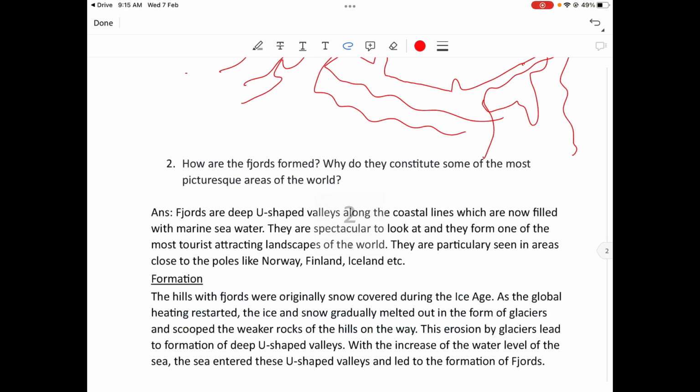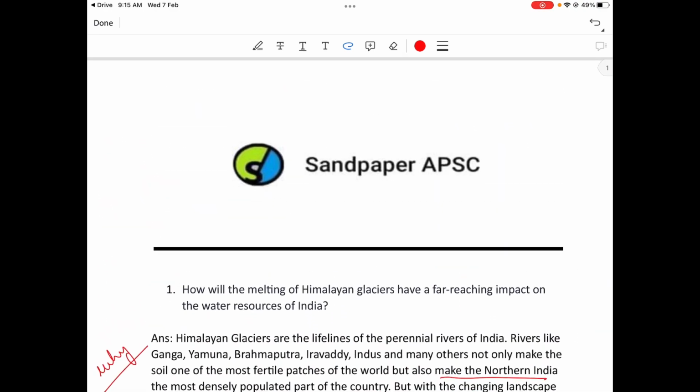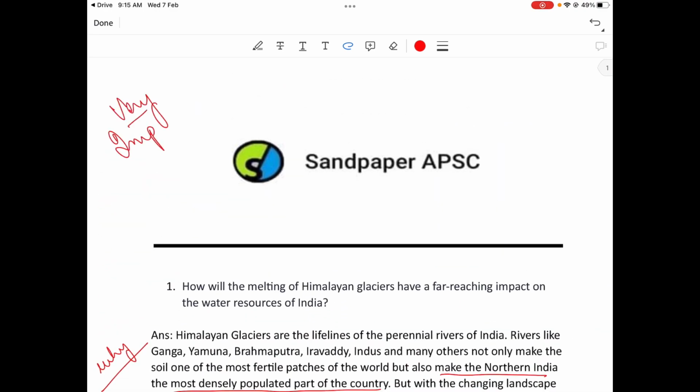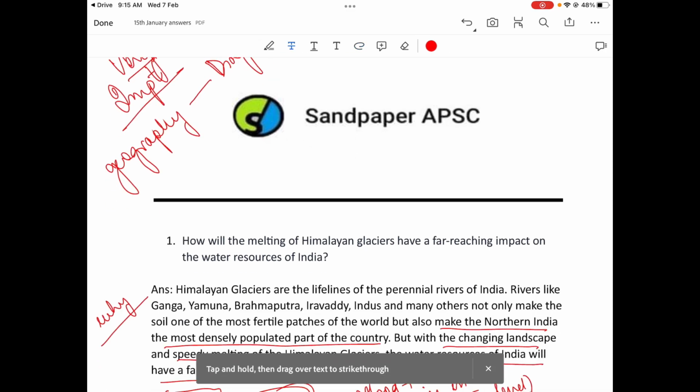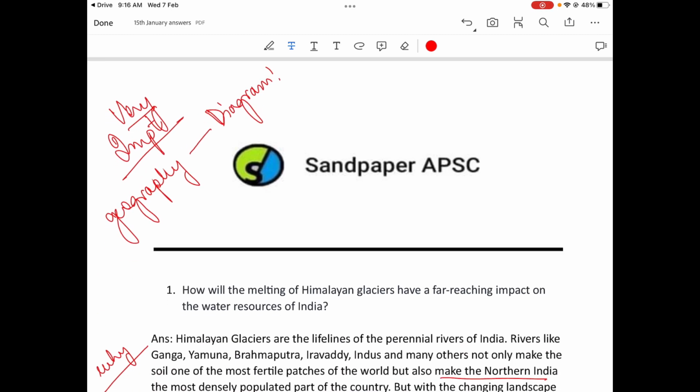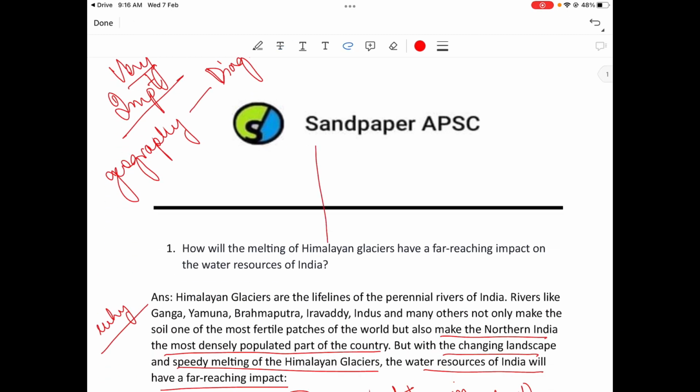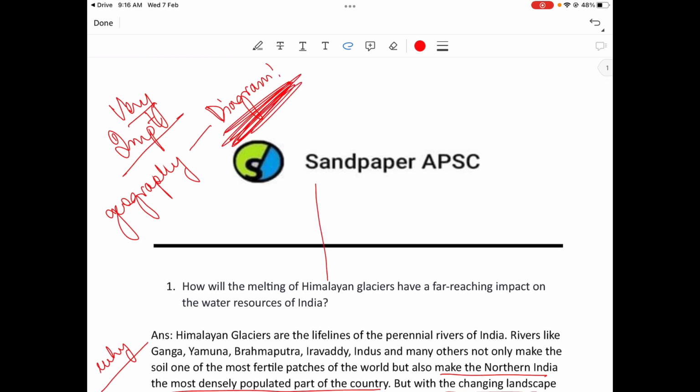Make one like this. But remember, this is a very, very important thing: whenever you are writing answers for geography, draw a diagram. A diagram is required, I cannot emphasize it enough. Diagram is needed. Okay? So do not forget your diagram. If you don't draw a diagram, two to three marks may be cut. If it is polity, then there is no problem. But geography means drawing, pictures. If you don't draw a diagram in geography, you are going to lose marks. Okay?